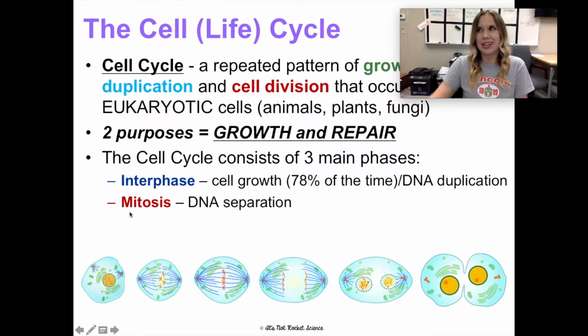The stage mitosis kind of gets all the glory, but mitosis actually has nothing to do with the division of a cell into two. It only has to do with the separation of the DNA. We have our DNA instructions, and if we're going to make a new cell, we're going to need a new copy of that DNA.